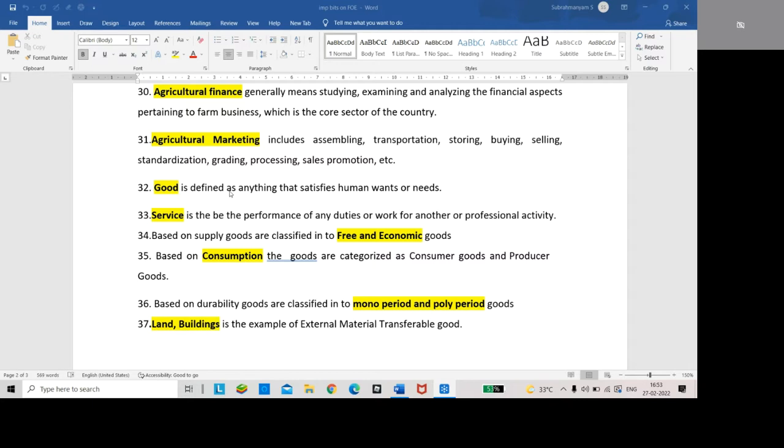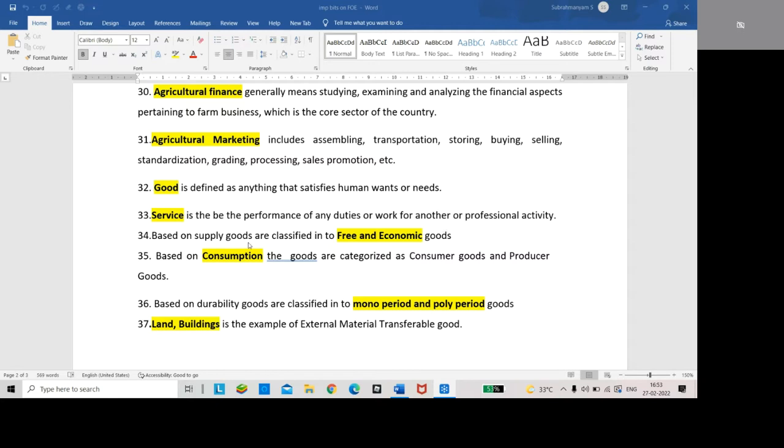Goods: anything that satisfies human wants or needs is called a good. Service: the performance of any duties or work for another, or professional activity, is called a service.